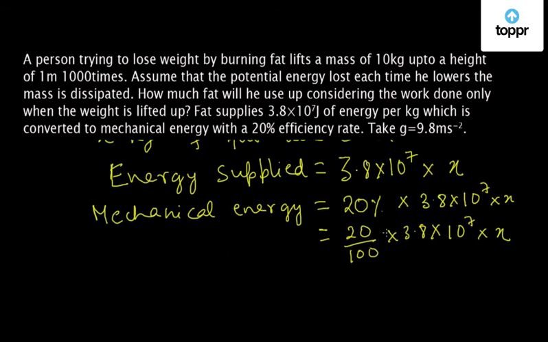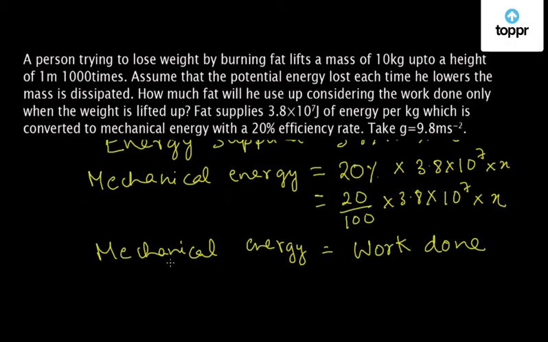Now this mechanical energy is equal to the total amount of work done by the person. So mechanical energy is equal to the work done by the person.